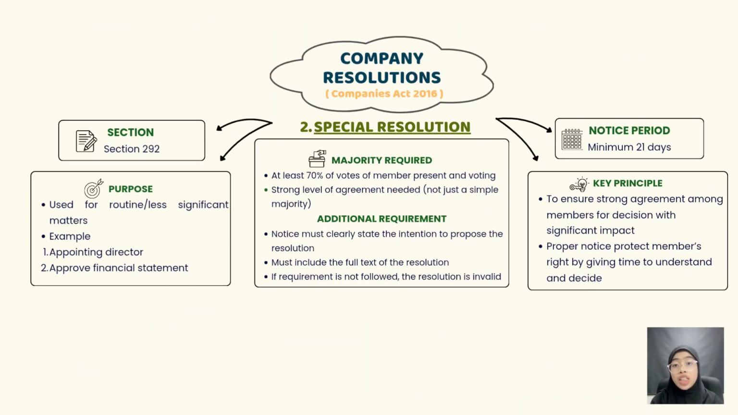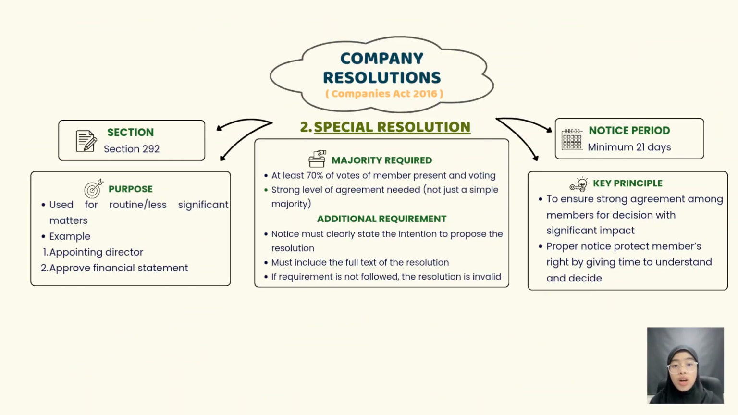There are also additional requirements, where the notice must clearly state the intention to propose the resolution and include the full text of the resolution. If these requirements are not followed, the resolution can become invalid. For example, special resolutions include changing the company name and winding up the company. The key principle is to ensure strong agreement among members and to protect member rights by giving enough time to understand and decide on the matters.